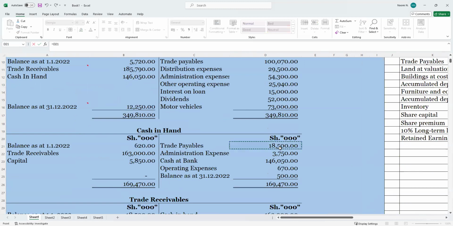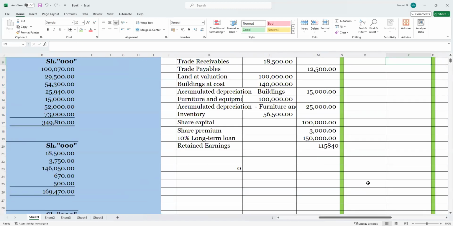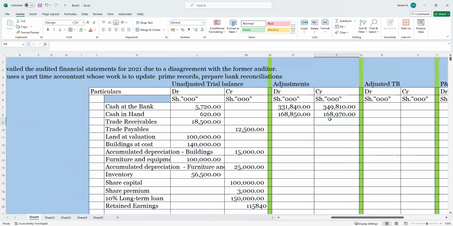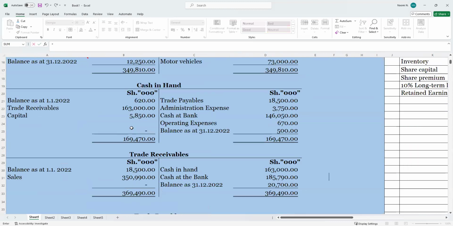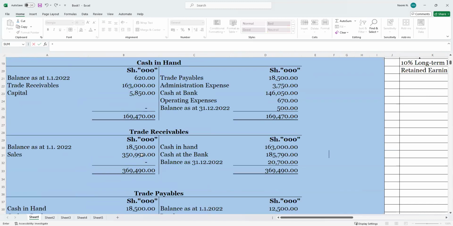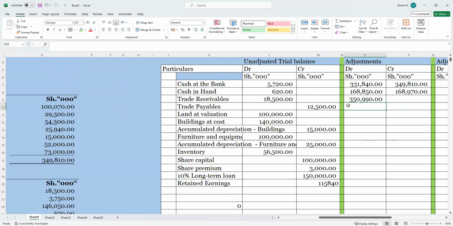Cash at hand, we will do this one plus this one plus cash at bank. Yes, this one. Okay, and we will find out that 168,770 is what we paid during the year. Then we will come and do the trade receivables, how much we received and how much we went out. So for this one, it will be this one.